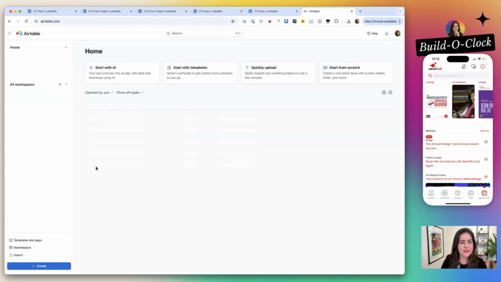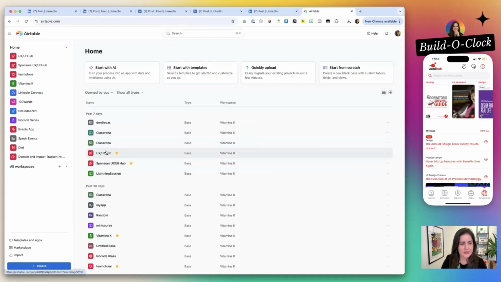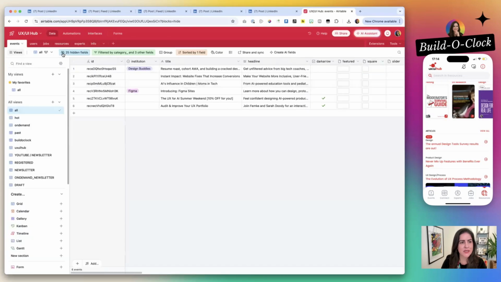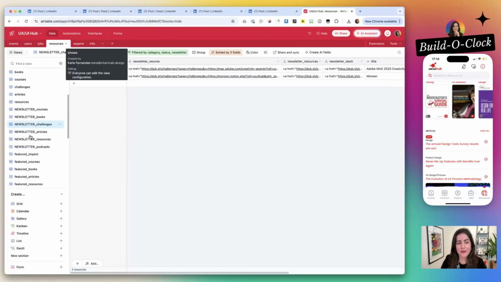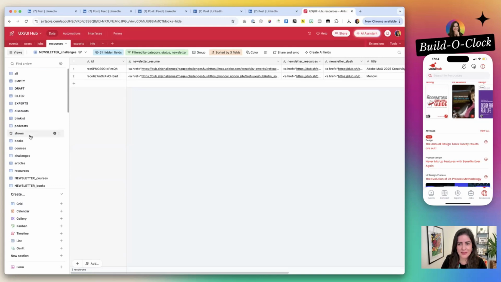We have now, let's come to my Airtable. And the Airtable is where I have everything from the UX UI Hub, and you see many tables here. One of them are the resources. And right now we don't have that kind of resources yet. So I will add a different type. So it will be a different category.